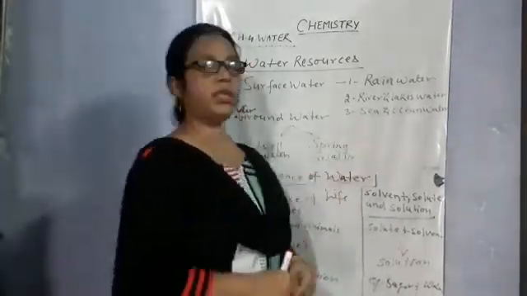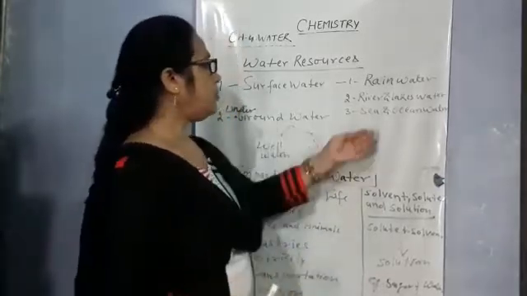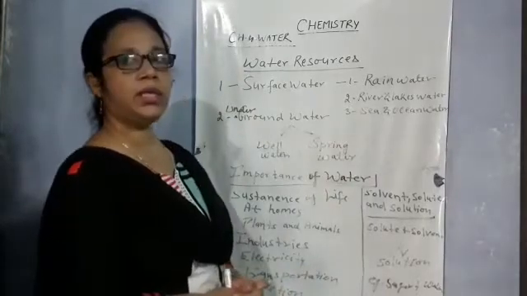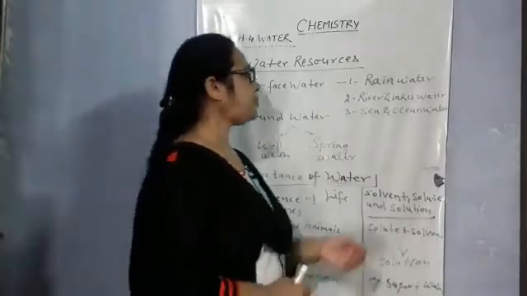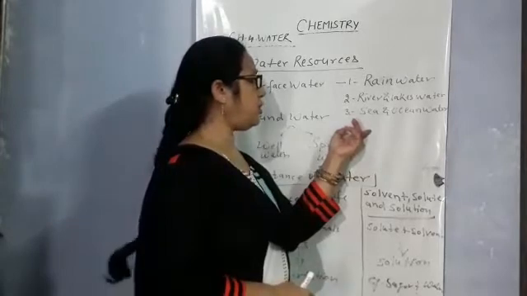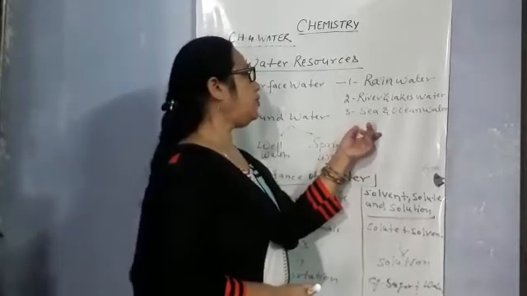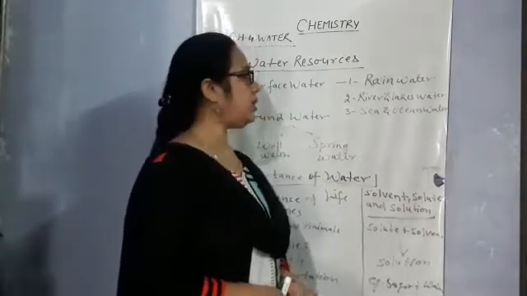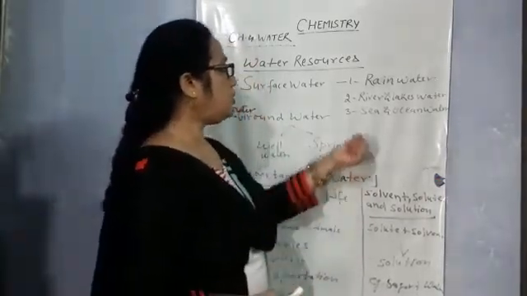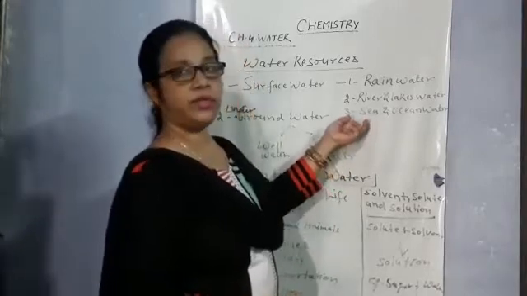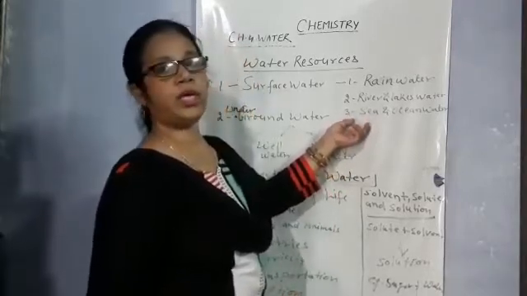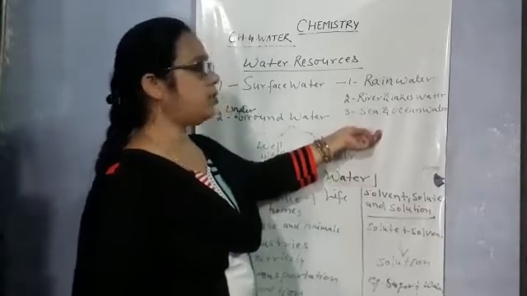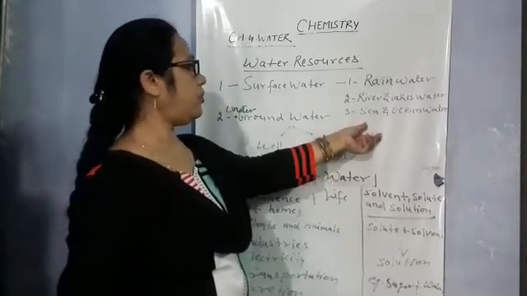Sea water is saline in nature, and the presence of salt in sea water is called salinity. So we will not use sea water directly in our life. First of all we will remove the salt from the sea water and then we use it for our works.